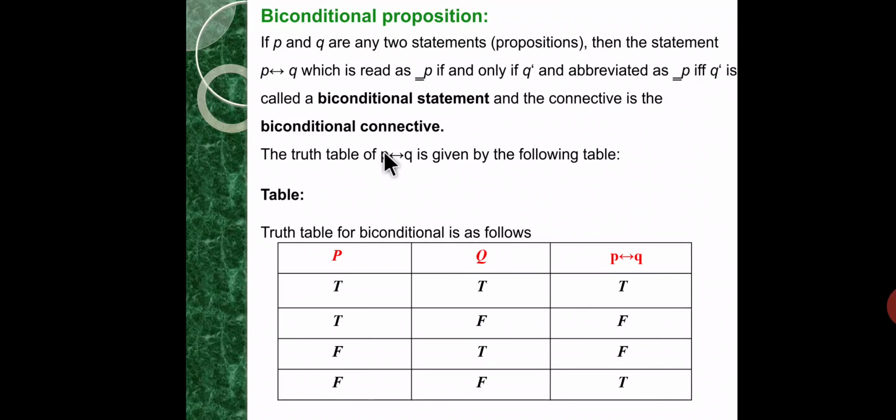The rule is that the truth value of P if and only if Q is true if both P and Q have the same truth values, otherwise false.